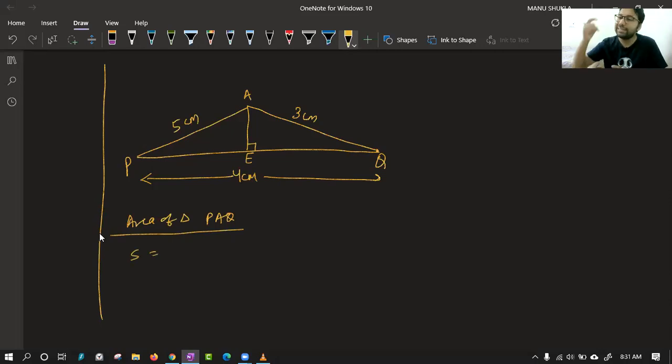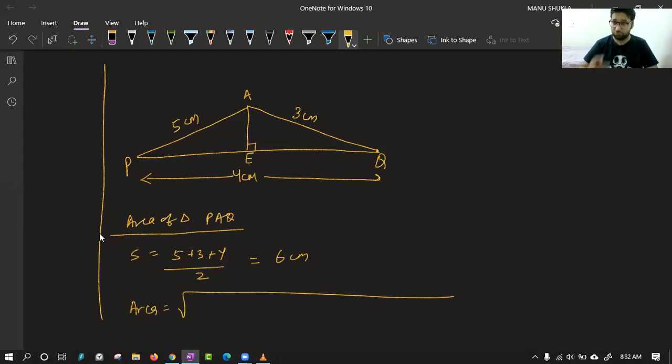S, that is semi perimeter, is equal to A plus B plus C upon 2, that is 5 plus 3 plus 4 upon 2. How much? 9 plus 3, 12. 6 centimeter is your semi perimeter. So area will be how much, class? Please tell me the formula. The formula was S minus A first side, S minus B second side, S minus C third side. Let me put the values. S is 6, 6 minus 5 is 1, 6 minus 3 is 3, 6 minus 4 is 2.